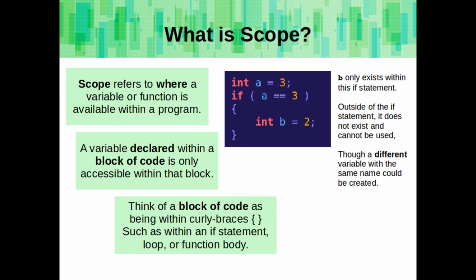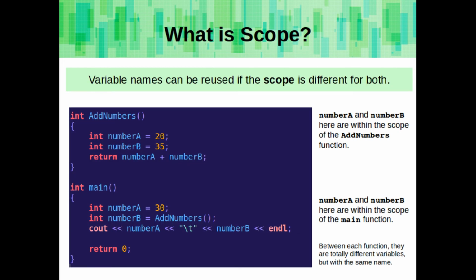Outside of the if statement, it does not exist and cannot be used, though a different variable with the same name could be declared. Variable names can be reused if the scope is different for both. Number A and number B here are within the scope of the addNumbers function, and then number A and number B below are within the scope of the main function. Between each, they are different variables, they just have the same name.